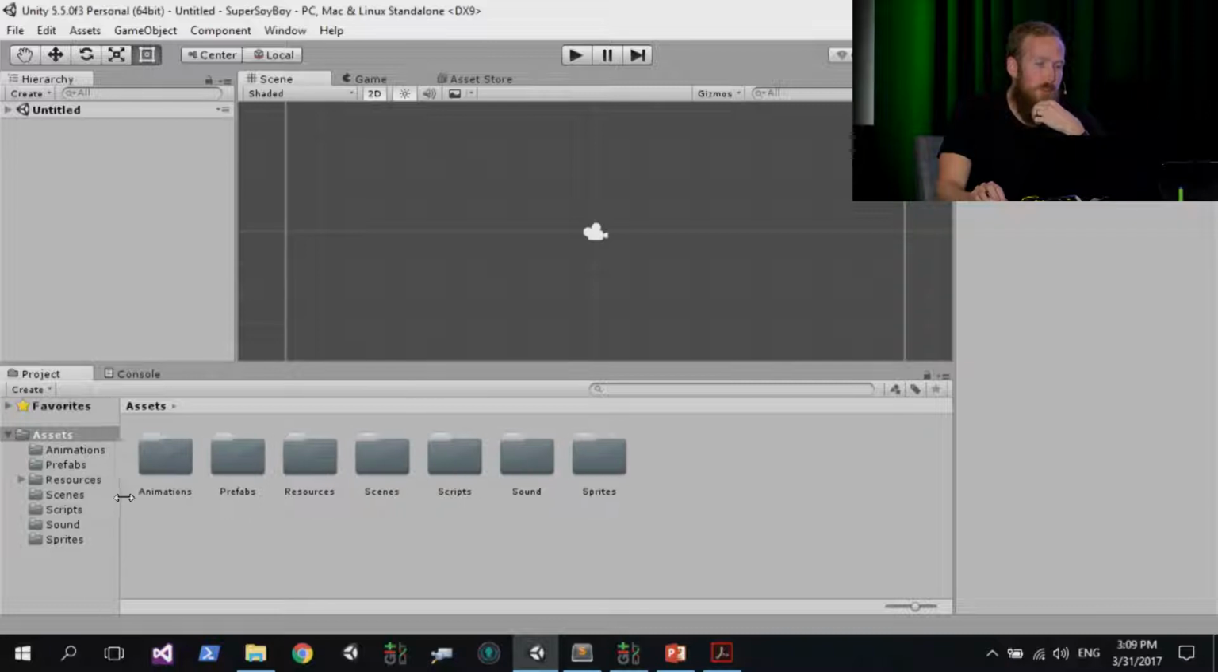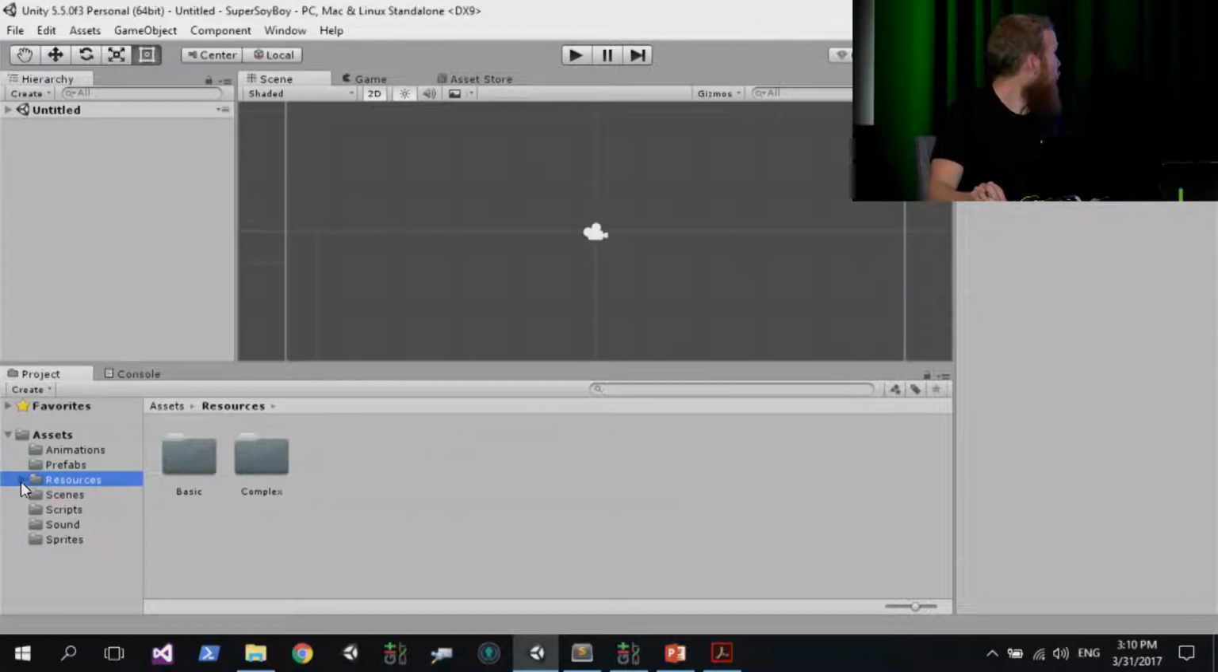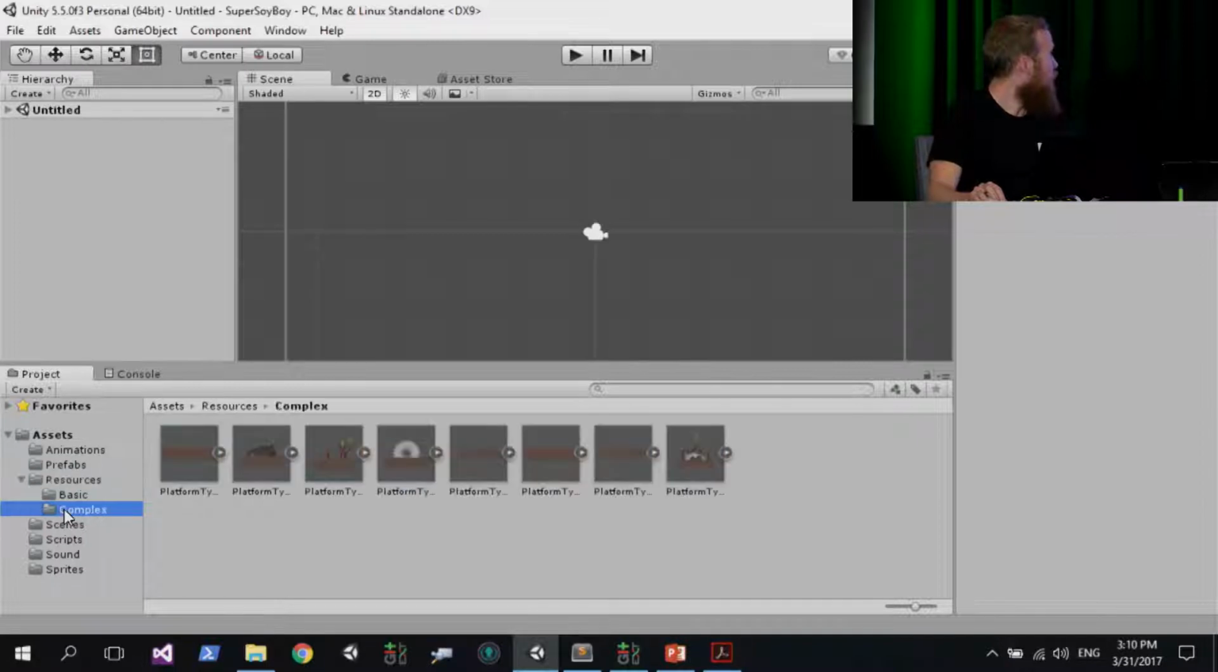What we want to do is look down in the bottom of the project window, that's this bottom panel right at the bottom here, and look for the resources folder. If you expand that out, underneath it you've got a complex folder. Inside this is a series of objects called prefabs. A prefab is like a template in Unity. You use these to define a baseline setup on a game object, and you can clone them and bring them into your game scenes. It's basically like a template engine.